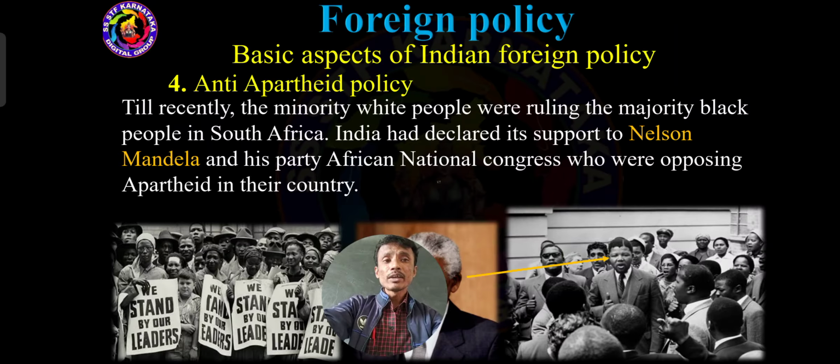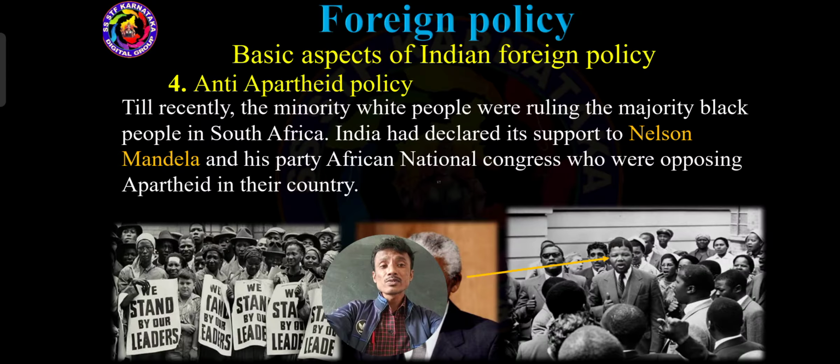So at that time, India declared its support to Nelson Mandela. Got it? And his party, the African National Congress. Nelson Mandela and the African National Congress were opposing the apartheid policy.